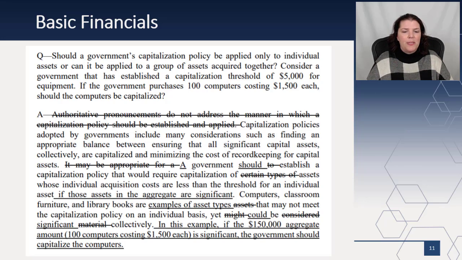And so it says authoritative pronouncements do not address the manner in which capitalization policy should be established and applied. They took that out. Instead, they answered capitalization policies adopted by governments include many considerations. And then they took out "it may be appropriate for." It now says a government should establish. So I think it's more of a language clarification here. However, I like the last sentence, which really is the outcome to the question and really answers the question a little bit more clearly. So a little bit of clarification in this scenario. And so never stop at just the actual Q&A. The changes are really helpful when you look at them when they're in the marked up option.